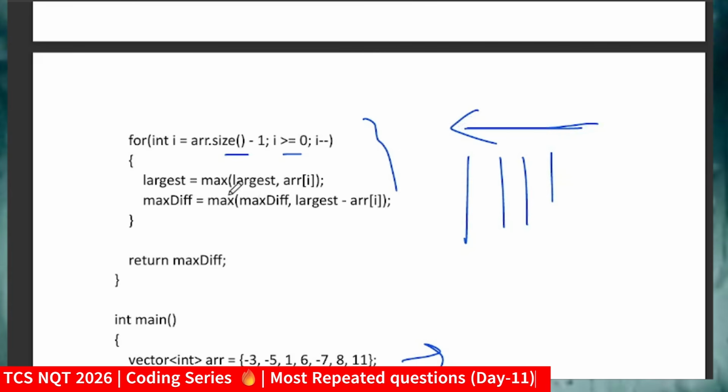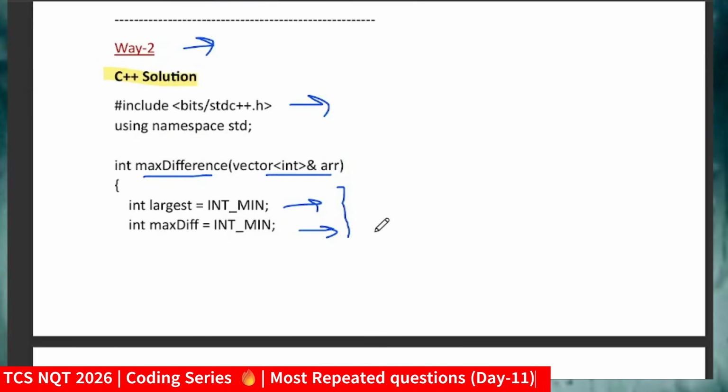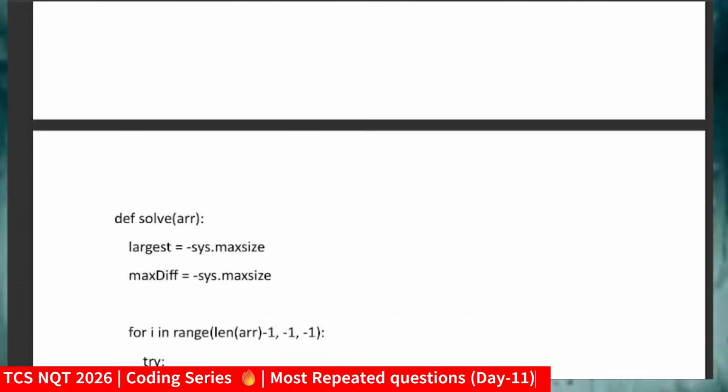So largest equal to maximum of largest comma array[i]. This will give the largest value, and then I will calculate the maximum difference. So maximum difference will be what? Maximum of maximum difference comma largest minus array[i]. This gives you the current difference, and you just compare it with the maximum difference. So we update the maximum difference value and at last return the maximum difference. This was quite easy logic, I think you got the solution.